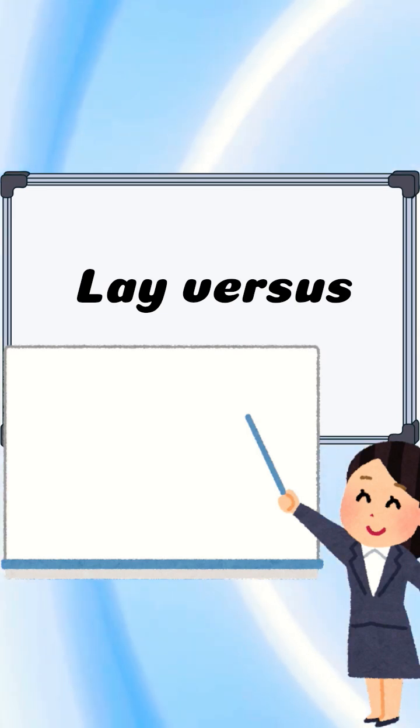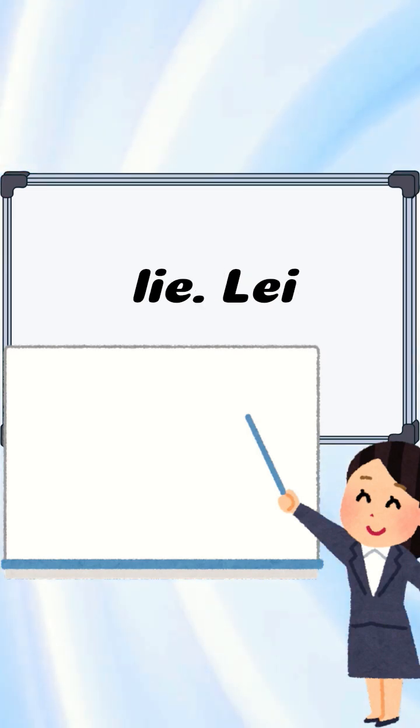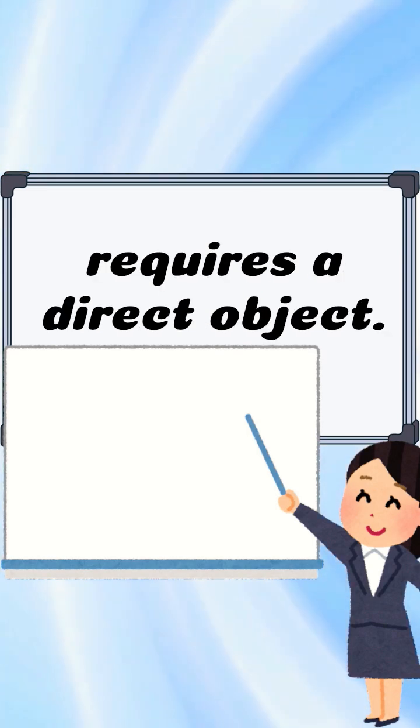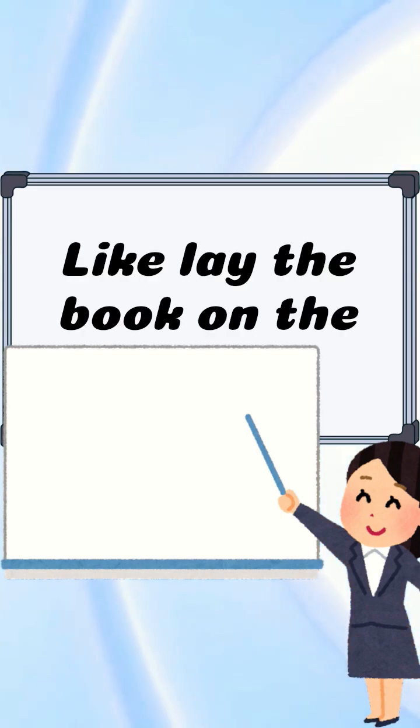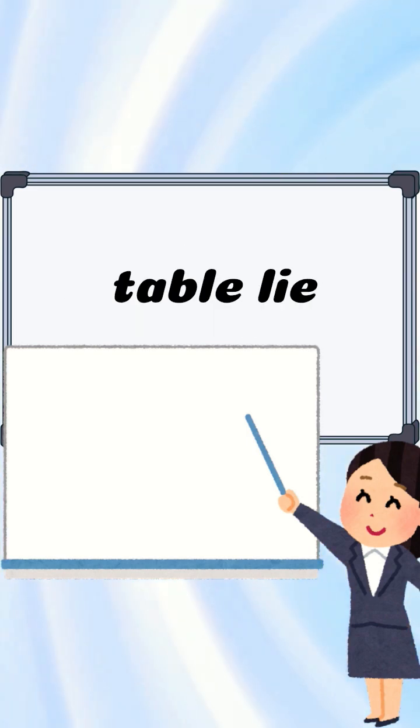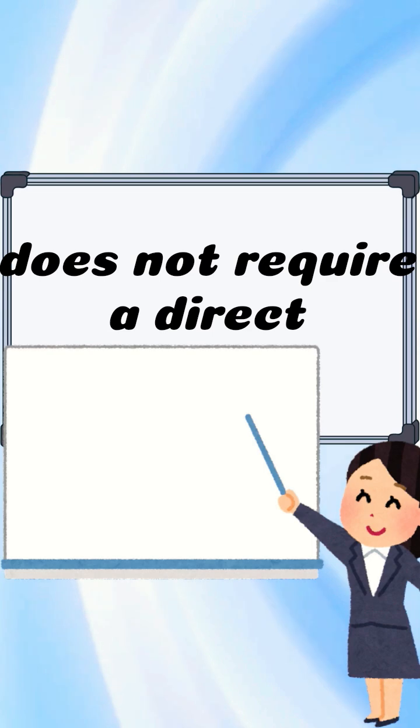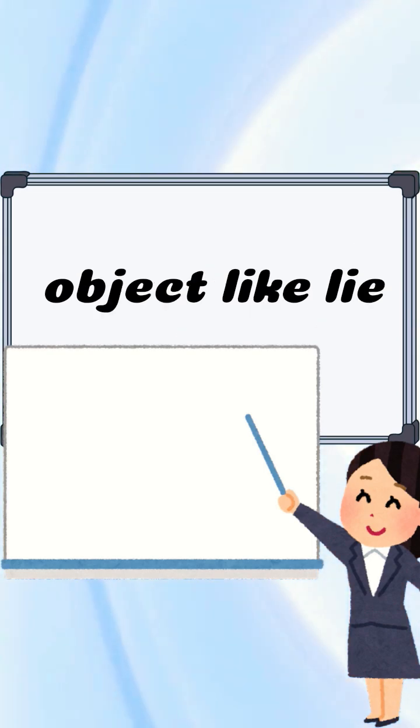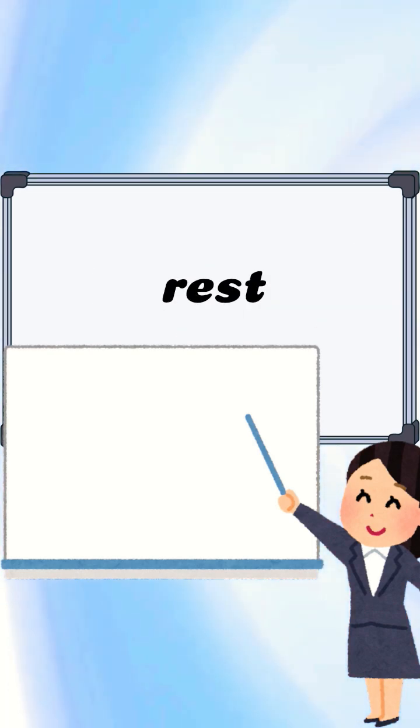Lay versus lie. Lay requires a direct object, like lay the book on the table. Lie does not require a direct object, like lie down and rest.